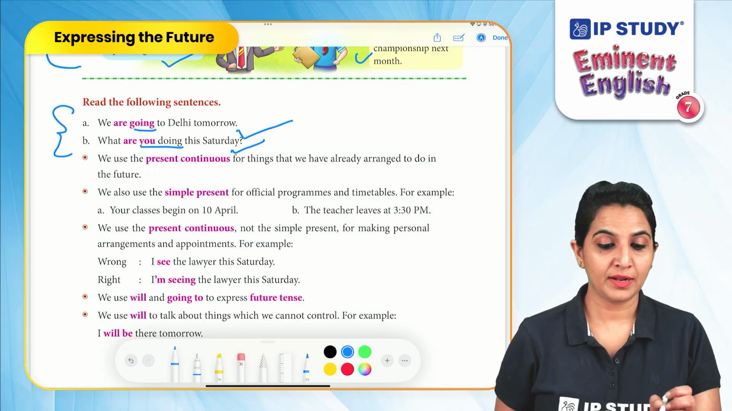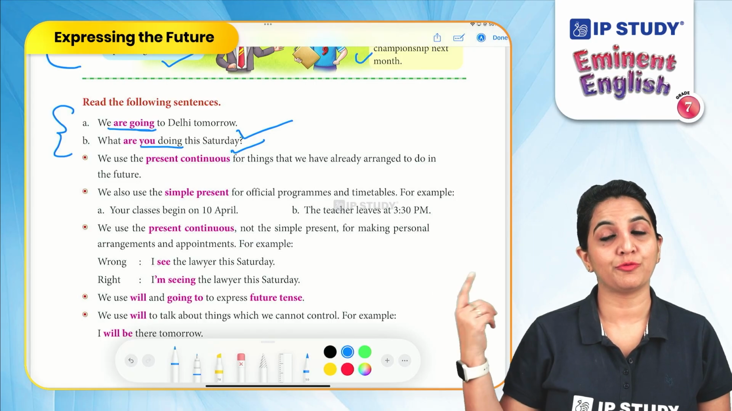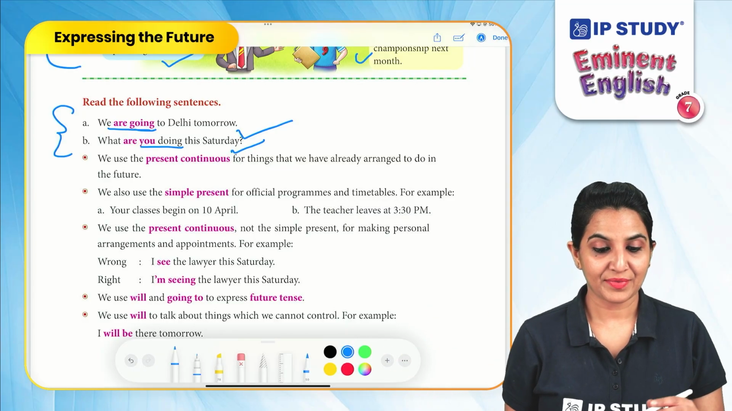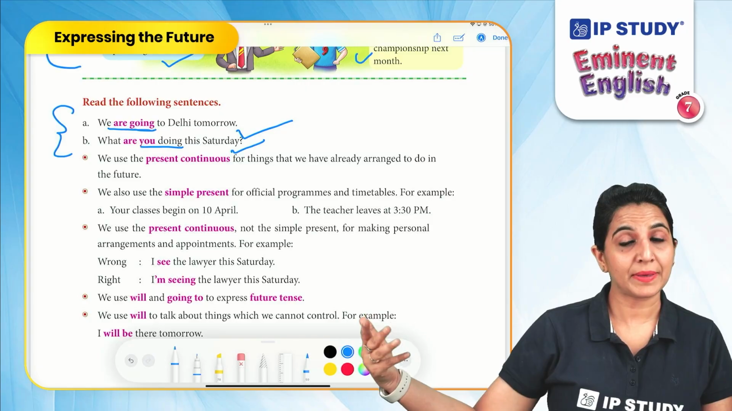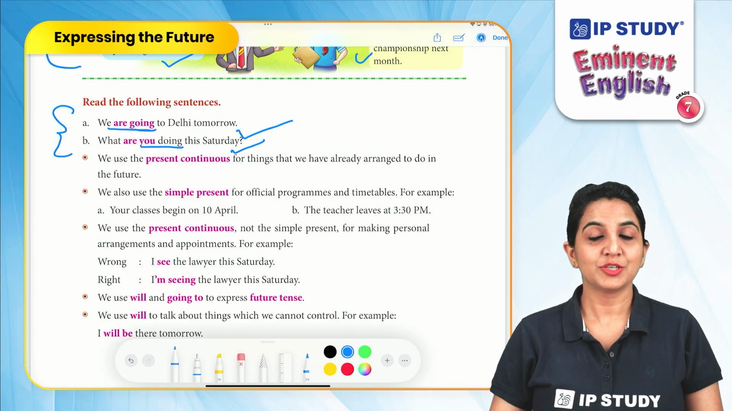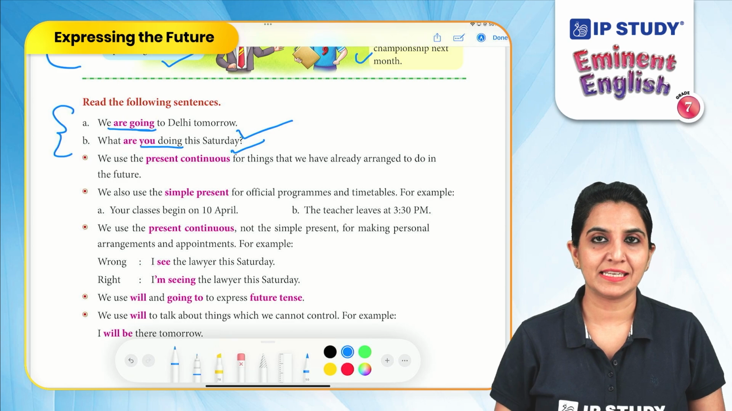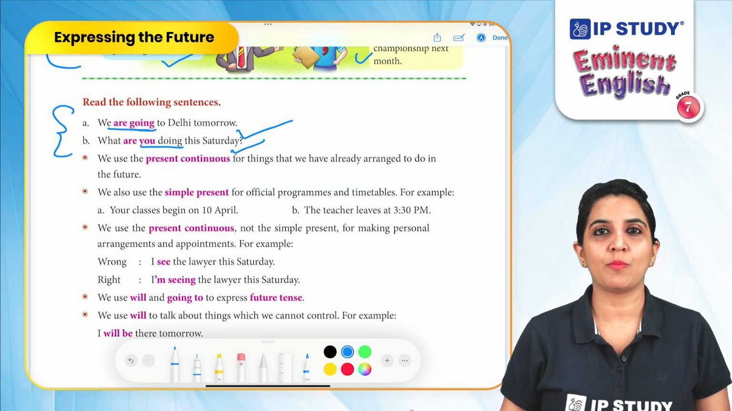For example, we are going to Delhi when? Tomorrow, the day which is going to fall the next day. What are you doing this Saturday? That means the coming Saturday, what are you going to do on that day? So, for these kinds of sentences, we use is, am, are with the ing form of the verb.